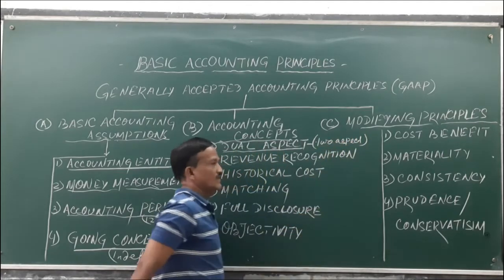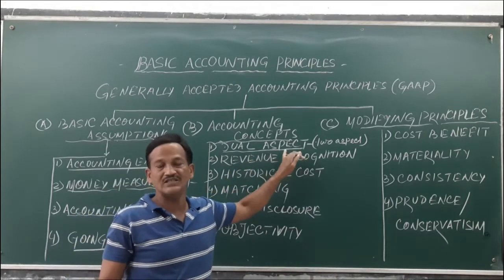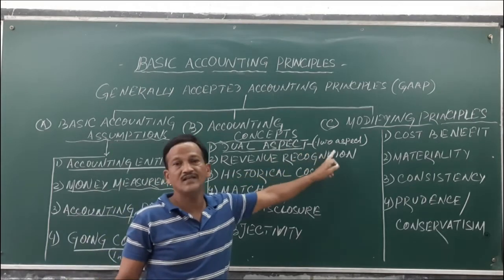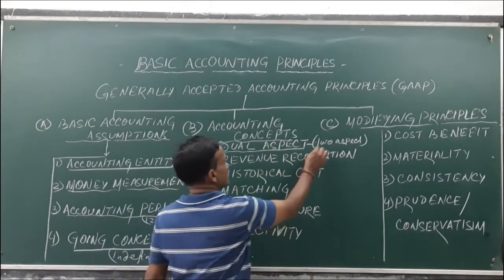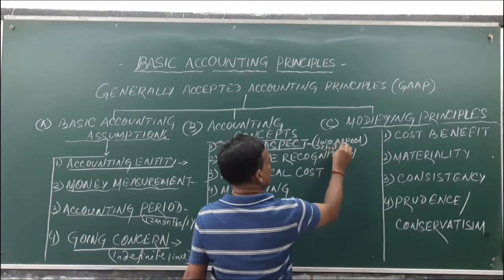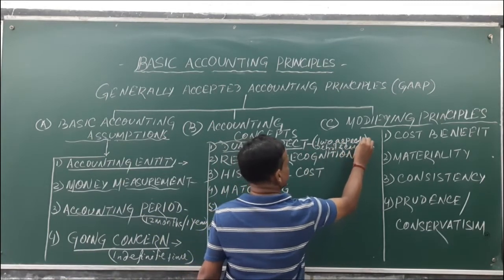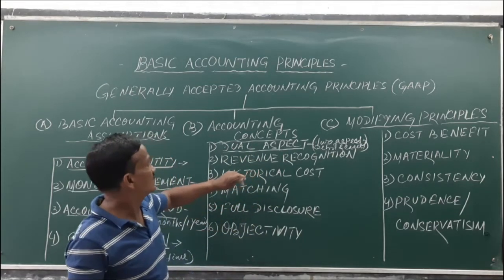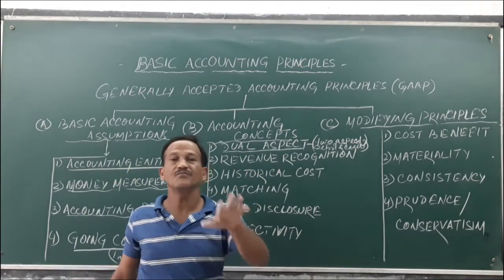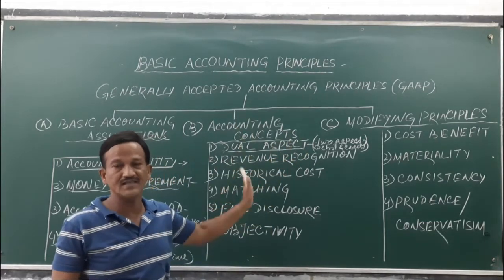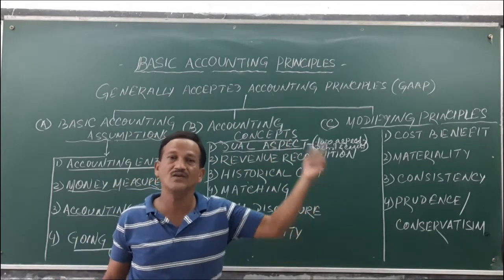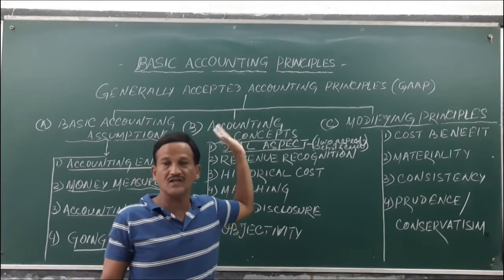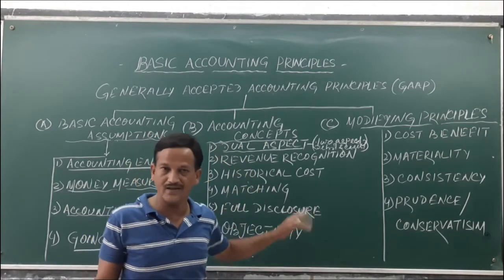Dual aspect. That means whenever we record transactions, the account follows the two aspects of the transaction: the debit aspect and the credit aspect. That is called the dual aspect concept. All transactions involve these two aspects, debit and credit, not more than that, not less than that. If it is less than that, it is a single aspect, and such transactions cannot be reflected in the accounting records.